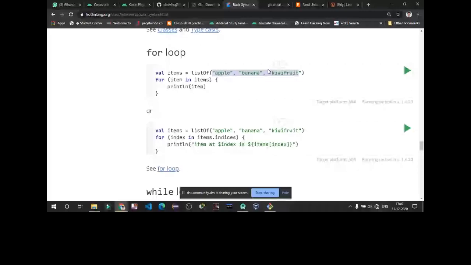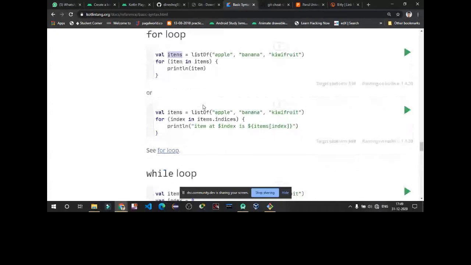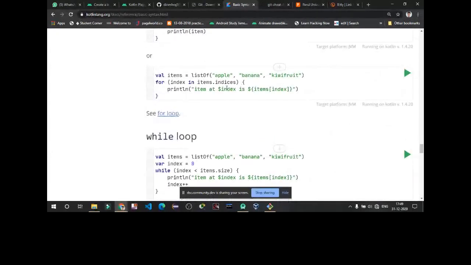And we are running a loop on this item list. Then item in items, that means this is a variable which is calling all the items present in this item list, or we can call it by index.